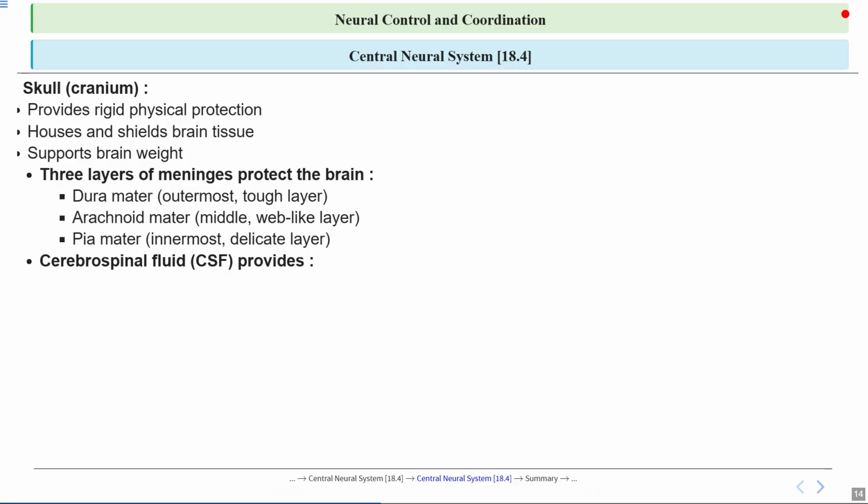Now let's talk about cerebrospinal fluid, or CSF. This fluid surrounds the brain and spinal cord, adding another level of protection as well as support. Let's see the details. It provides cushioning from physical shock. You can think of it as the water in a snow globe, allowing the brain to float gently and protecting it from sudden movements.